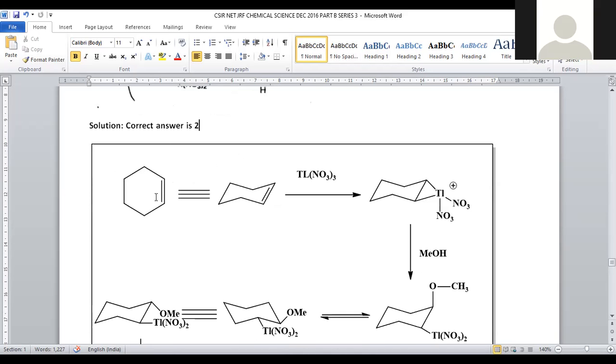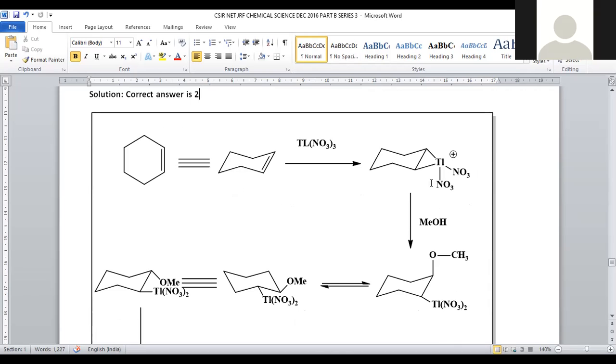We are taking cyclohexene as the starting material. It can be represented in its stabilized chair form. This is the chair form of cyclohexene. We are treating it with thallium trinitrate. What will thallium trinitrate do? Thallium is electron deficient because the 3 nitrate groups are dragging electrons from thallium. So it binds to this olefinic double bond, and a cyclic intermediate is formed with thallium positive, and it adds with the methanol solvent.